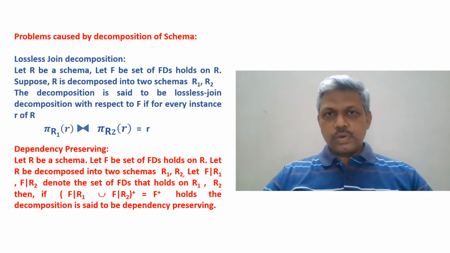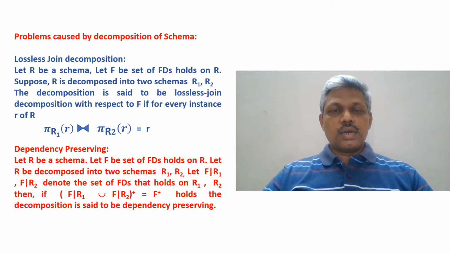But because of the decomposition, that association is lost. We need to establish that association somehow, and if required, I should be able to get back. That is exactly what is called lossless join decomposition. So even if I decompose, can I get back the original data if required? And if I can get it, under what conditions can I get it? This is the concept of lossless join decomposition.